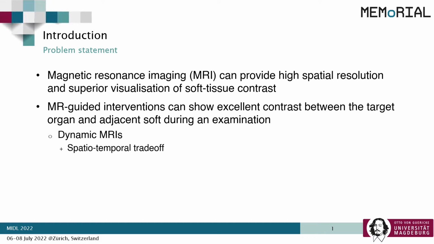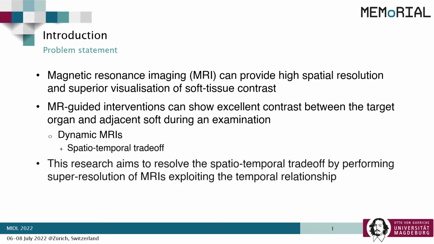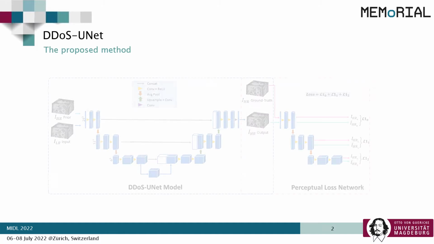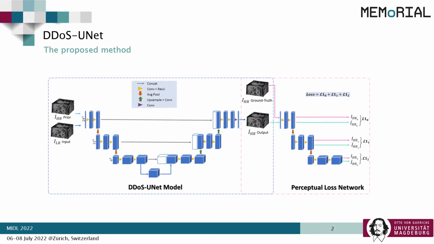In such applications, dynamic MRI is used, which is obtained by acquiring the k-space data continuously and reconstructing a sequence of images over time. However, while achieving high temporal resolution, these acquisitions suffer from restricted spatial resolution, known as the spatio-temporal trade-off. This research aims to resolve this trade-off by performing super resolution of MRIs using deep learning by exploiting the present temporal relationship. For the same, we have proposed DDoS-UNet, which is a multi-channel UNet that receives low-resolution input